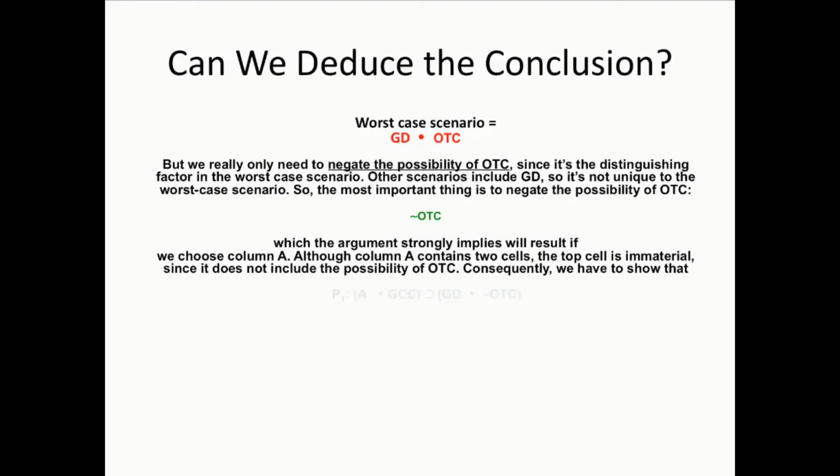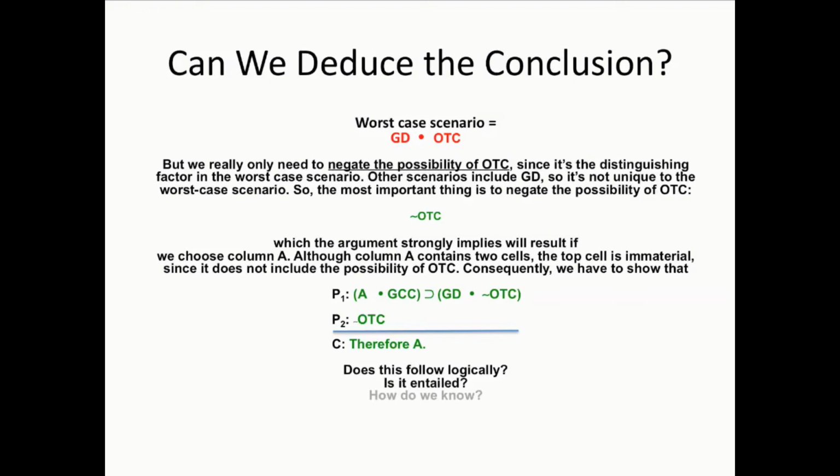And according to the argument, we can only do this if we choose column A, that is to say, we act. My question to you, is this a valid inference? Do the premises entail the conclusion? And how can we prove it's valid? This concludes part 2 of a multi-part video on the GCC argument. Please proceed to part 3.